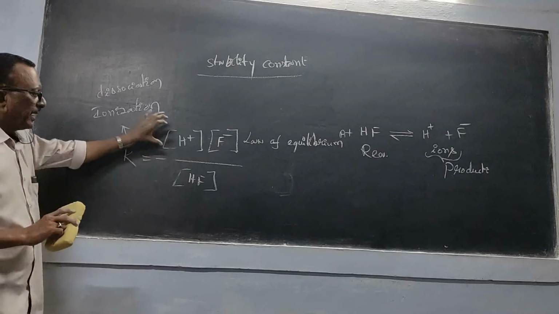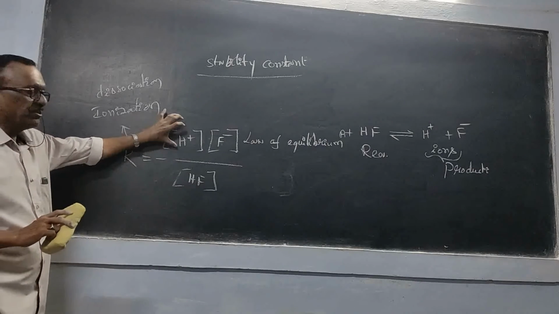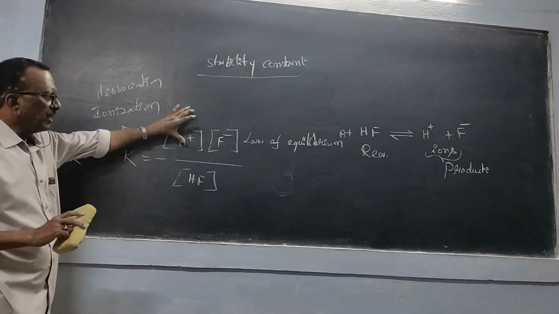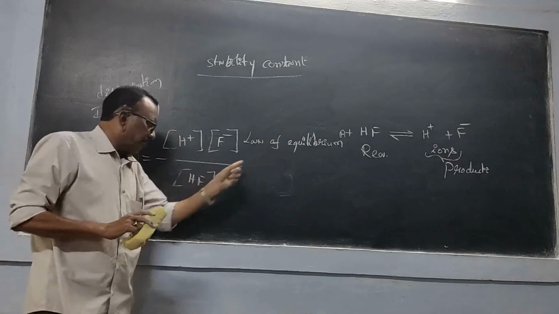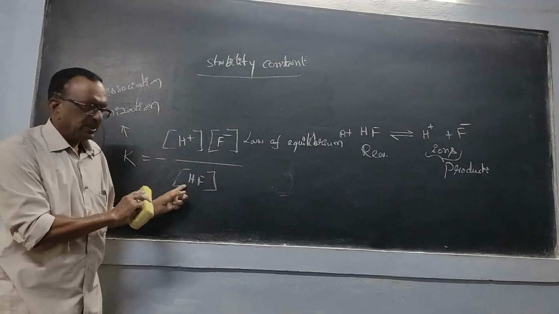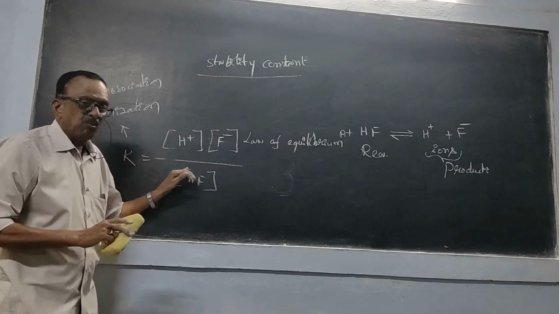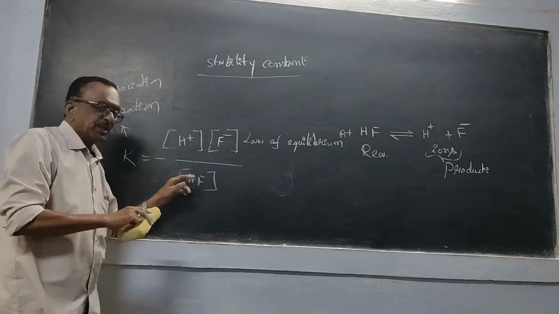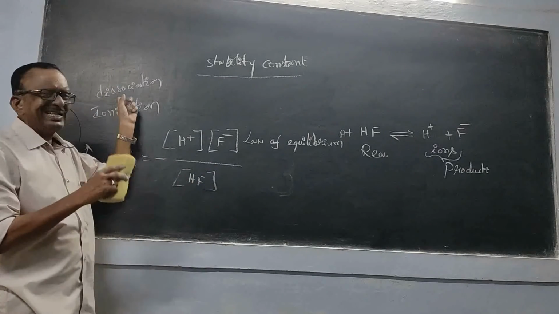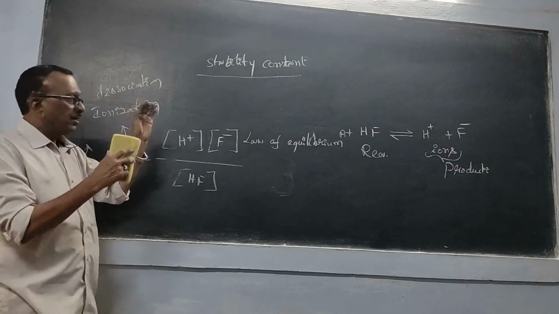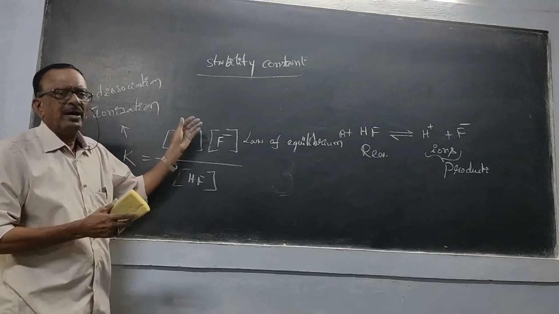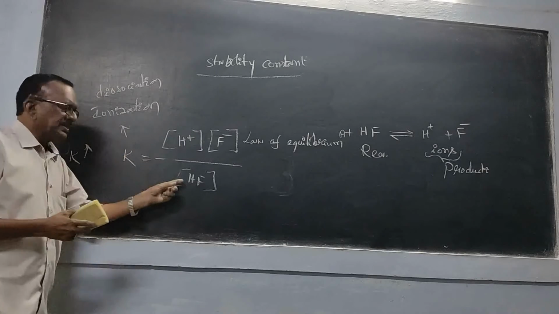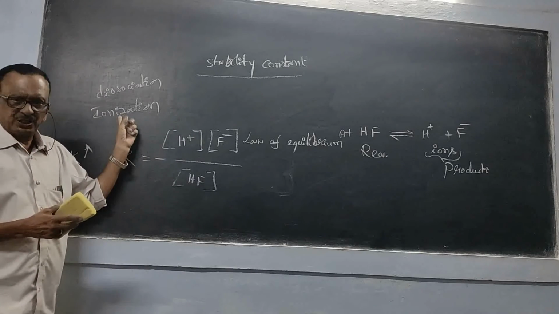That means the number of ions has increased. So the ions are more in number than the reactant molecules. That means the reactant molecule is being dissociated. The bonds are breaking and it is converted into ions, or it is undergoing ionization.